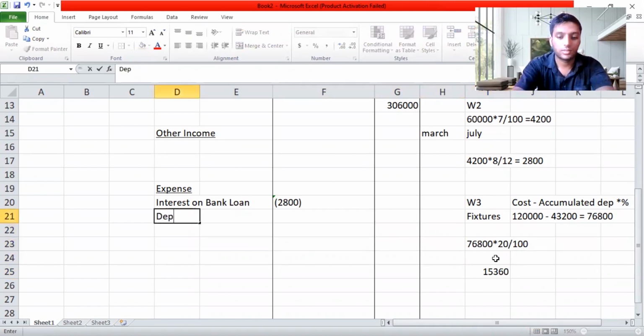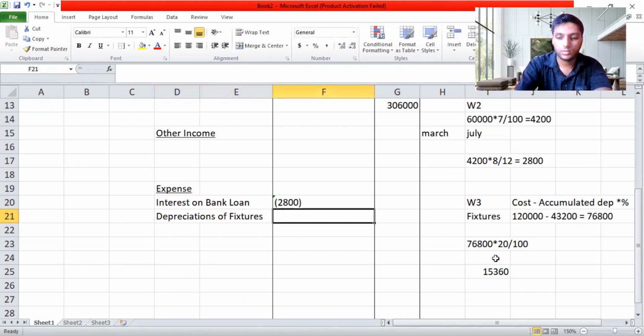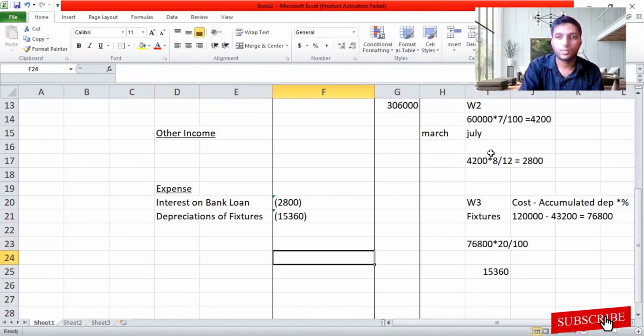So I'll record this here. Only for workings you get a lot of marks, so you need to be very careful when doing these adjustments, because adjustments carry your marks. At least 2 marks each. So if you do 5 adjustments, at least you can score 10 marks on your paper. Depreciation of fixtures. So I'm done with that also. Fixtures, how much did we get? We got 15,360. So we are done with that adjustment. Let's move on to the next part of the sum.